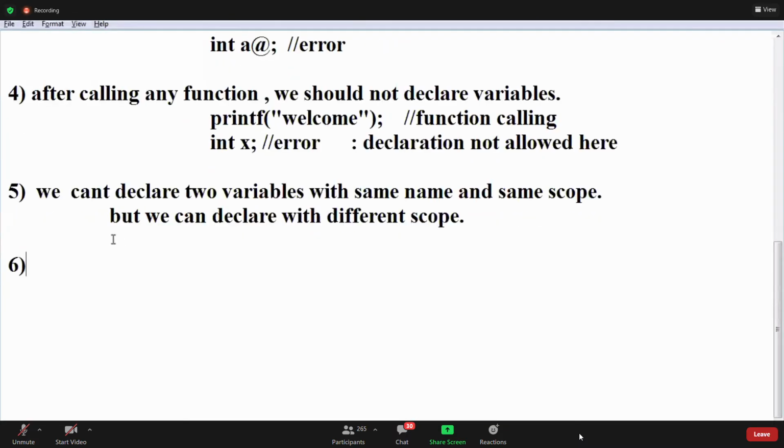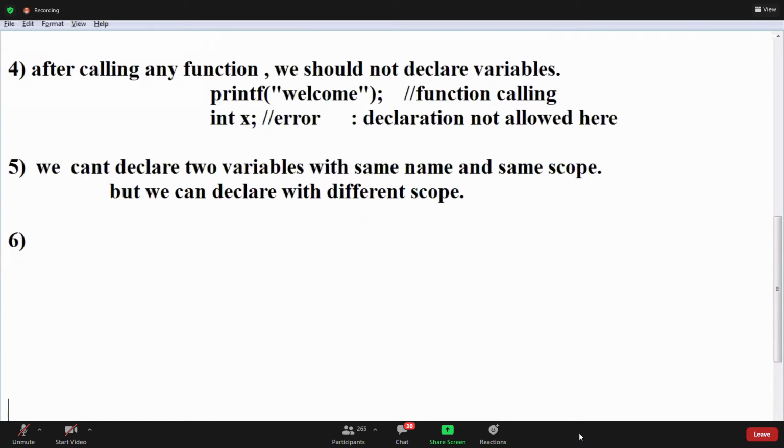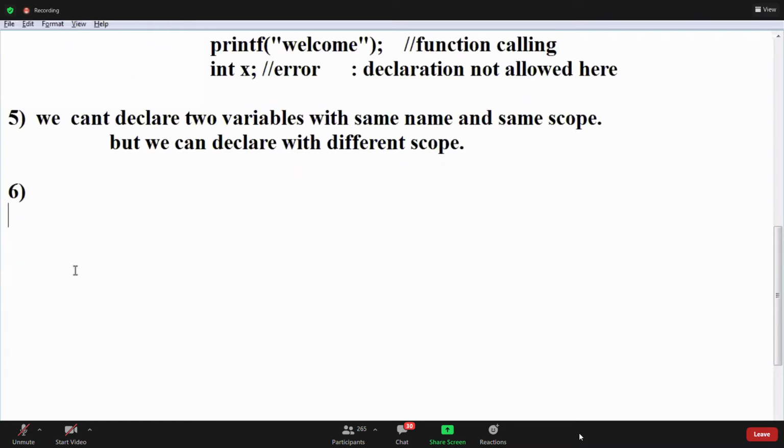Okay, we write what is the rule? Next rule, keywords, right? We can't declare keywords as a variable name. We should not use variable names as keywords.